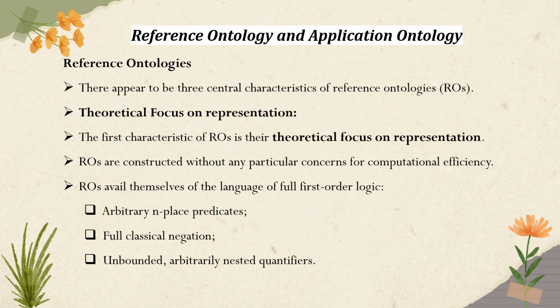So reference and application ontology. What is reference ontology? So there appear to be three central characteristics of reference ontology. First we will see each one separately and then we will see the differences and similarities between reference and application ontology. The first feature of reference ontology is theoretical focus on representation.